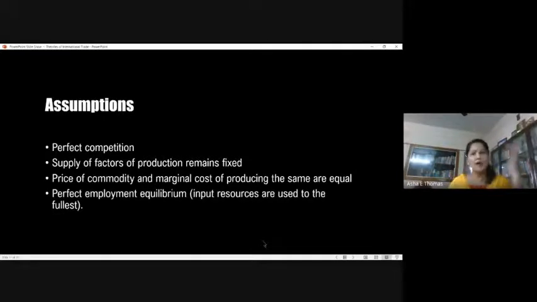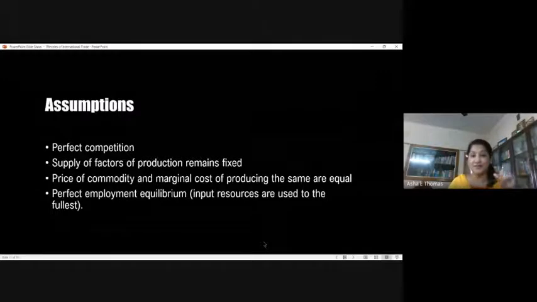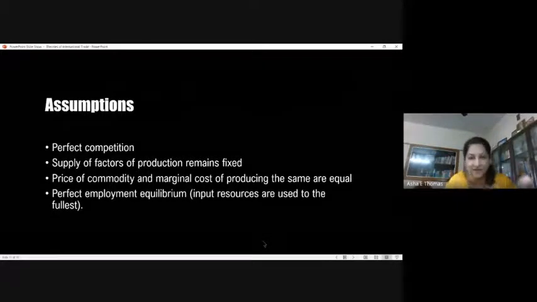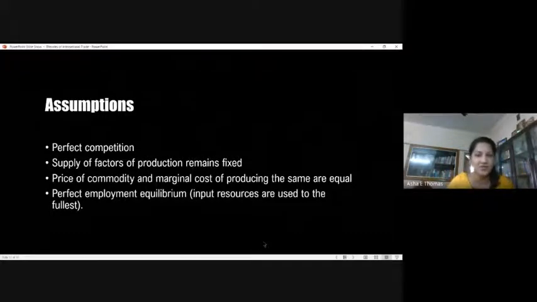That's why all other costs of production activities or factors remain constant. That's the indirect assumption of saying that the price of commodity and marginal cost of producing the same are equal. Marginal cost is the cost of producing one additional unit of the mentioned product. In this case, it can be wheat or rice, right?